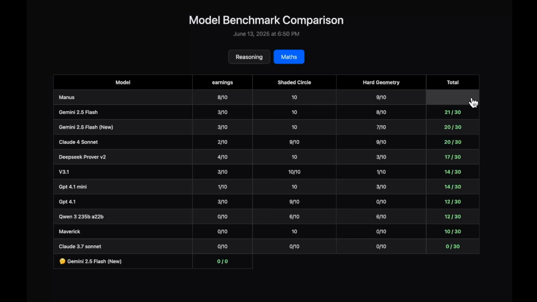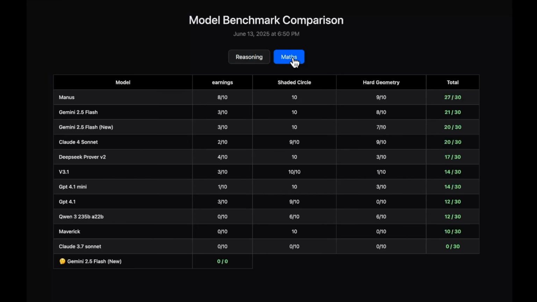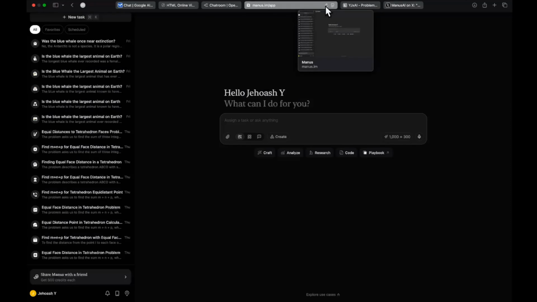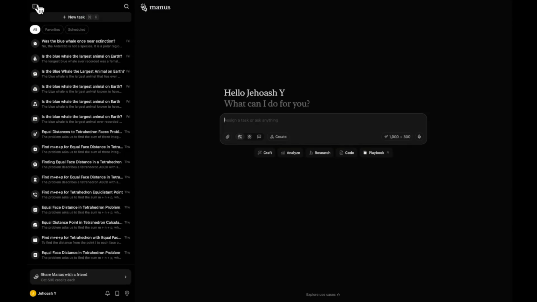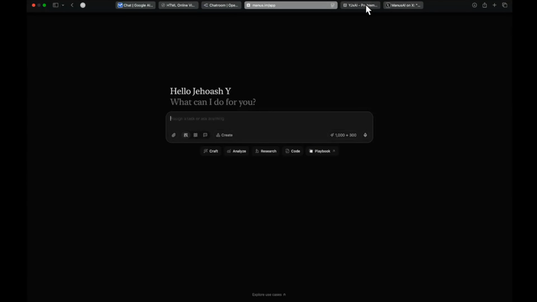So, the total comes out to be 27 out of 30, 6 points higher than the previous best, that is the older Gemini 2.5 Flash. So you saw whether it's reasoning or max, it absolutely nailed it. So we'll be getting back to the scores and trying to understand what is the underlying model in Manus. But for now, let's actually do one thing. Let's test it against coding, how it performs in coding. We'll be trying our coding questions on this model.